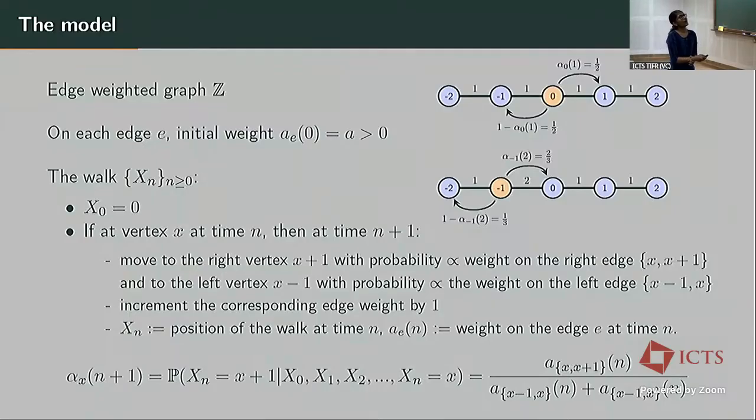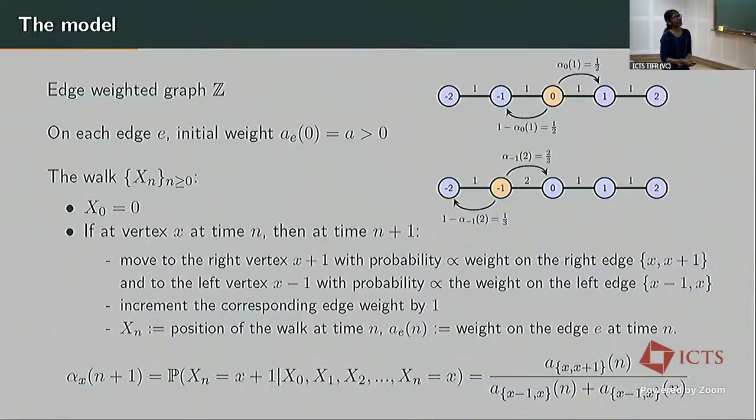So I start at 0, and because the initial weights are all equal, there is an equal probability of jumping to the right or to the left. Let's say I jump to the left, then I increment the weight on this edge by 1. Now the probability of jumping to the right in the next step is going to be given by 2/3, and the probability of jumping to the left vertex is given by 1/3.